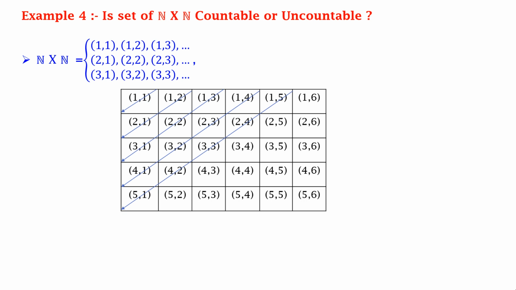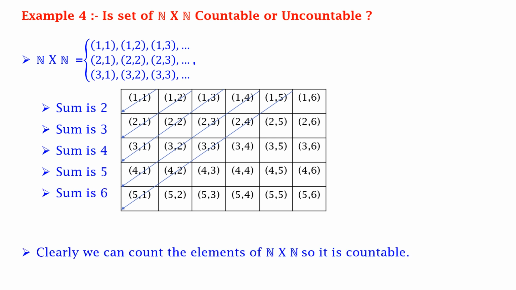Here we can count the elements by taking the sum of their sides. Sum is 2, that is (1,1). Then the next set is sum 3: (2,1) and (1,2). Then the next set is sum 4: (1,3), (2,2) and (3,1), and so on. Therefore, we can count the elements of N cross N, so it is countable, and the cardinality of the set of N cross N is aleph naught.